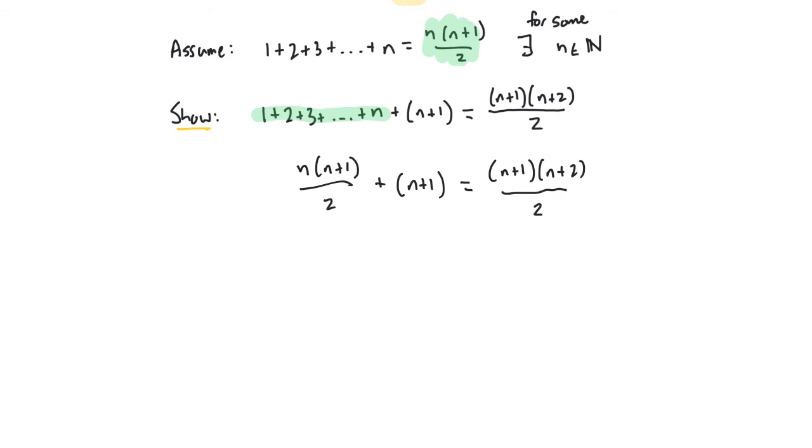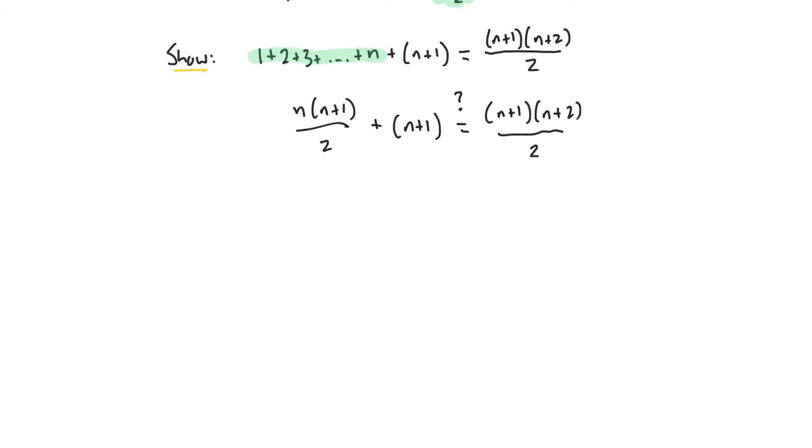And when I say that I want to show it, I'm just going to indicate here that I'm going to put a question mark above the equal sign. I want to verify that that equality is in fact true. So all I'll do is manipulate the left side of the equal sign until it's clear that the two are equivalent. Let's see. I have a fraction to add to n plus 1, so maybe a common denominator is in order. So let's do n times n plus 1 over 2 plus 2, n plus 1 over 2. I want to show that that is indeed equal to n plus 1, n plus 2 over 2.